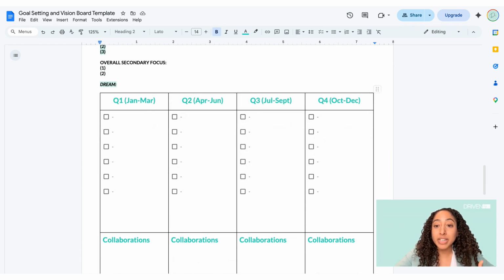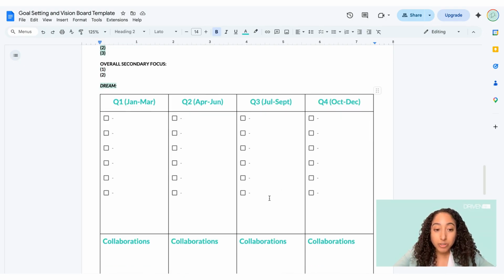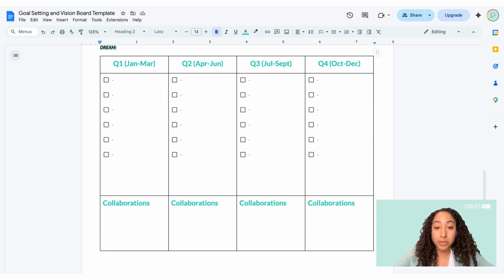Then you'll map out what each quarter looks like, so Q1 through to Q4. Here you can take your focus areas, your primary and secondary priorities, and place them across each of the quarters of the year, so that this tells you exactly what priorities you should be focusing on during each part of the year. I also include a section for collaborations. If there are particular collaborations that you want to get, put them here so that they're visible for each quarter.